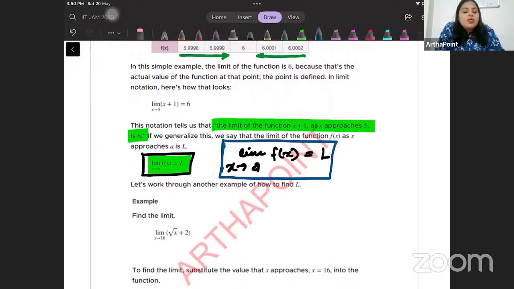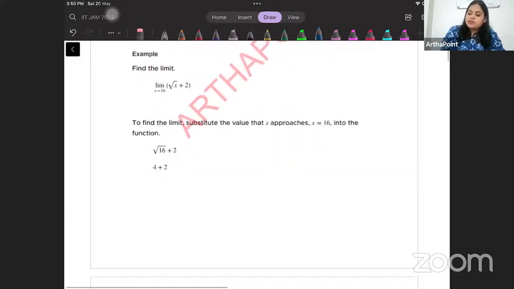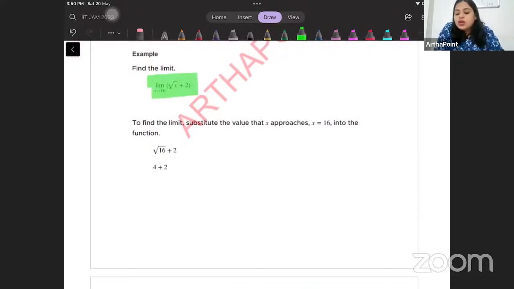Now, let's go ahead and take another example here. It says find the limit of the function here. In order to find the limit of the function in the simplest format that we are currently doing, we will just put x equal to 16.